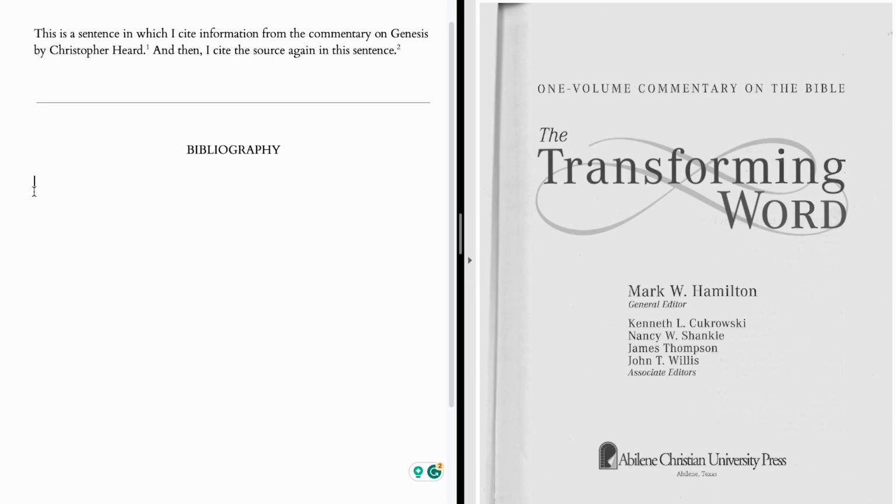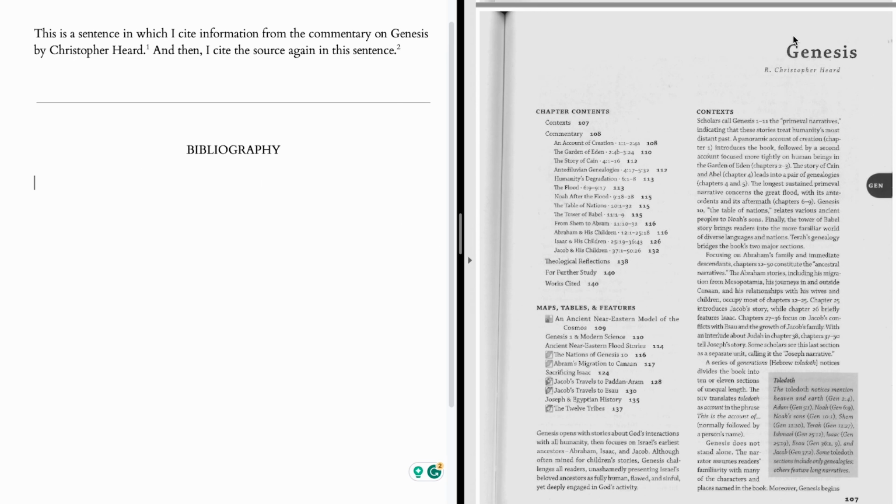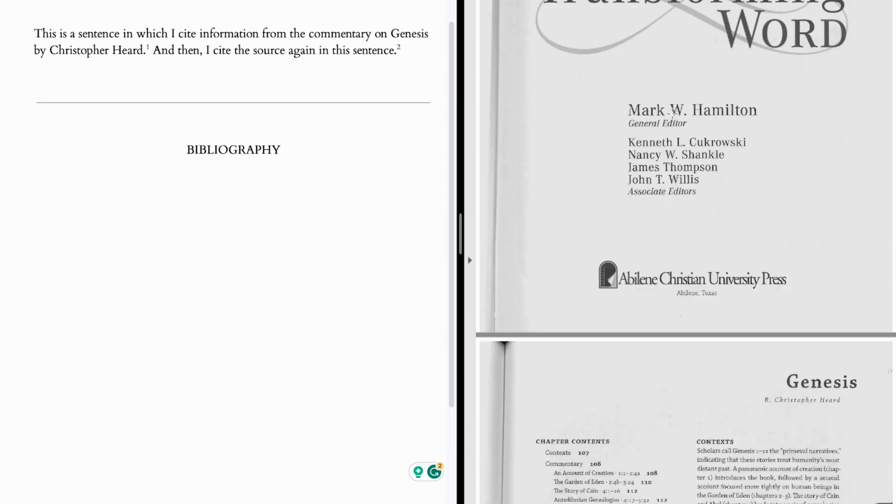So the example that we're going to work from is from an earlier edition of the Transforming Word, a one-volume commentary on the Bible, as you can see here. In later editions of the Transforming Word, they've actually split it out into multi-volumes, which creates its own unique citation challenges, and there's a video showing you what you do when you've got a multi-volume commentary on the whole Bible. But in earlier editions, it's a single volume, and so we'll use that as an example for how to cite something. So we're going to try to cite here the commentary on Genesis by Christopher Hurd in the Transforming Word. And we'll show you how to do that here as we go through.